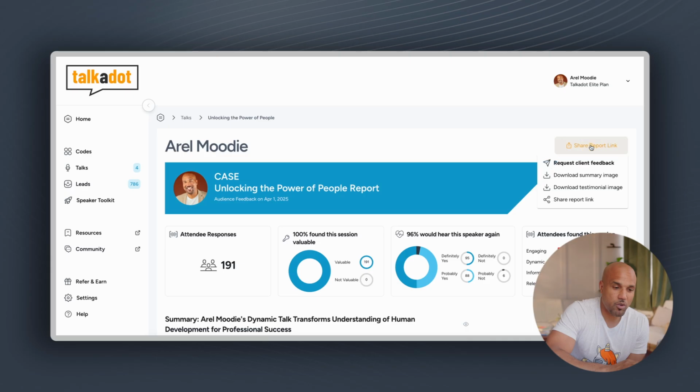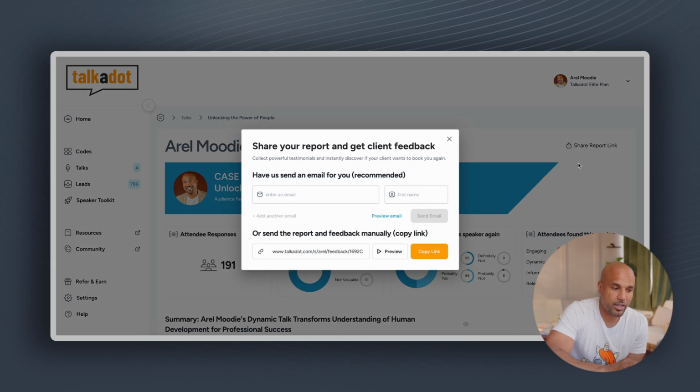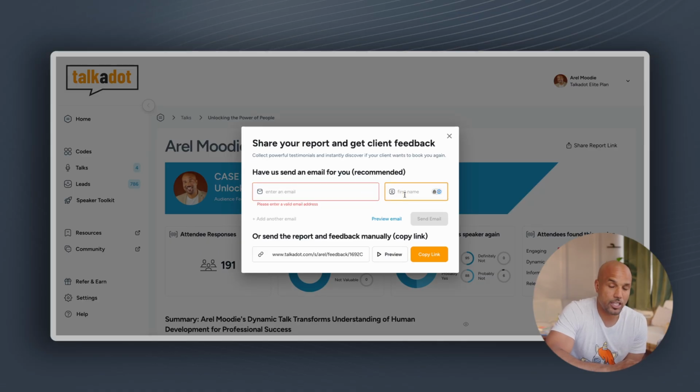Now, if you want to get client feedback and you happen to forget to add the name of the person when you created your talk, don't worry, we got your back. There's another opportunity for you to do so. All you want to do is click on share report link right here and this request client feedback button. Click on that and then you can enter in the name and email of the client that you'd like to send this report to. Or if you prefer, you can copy this link and compose your own email and send it to them and they'll be able to see your report and get feedback.